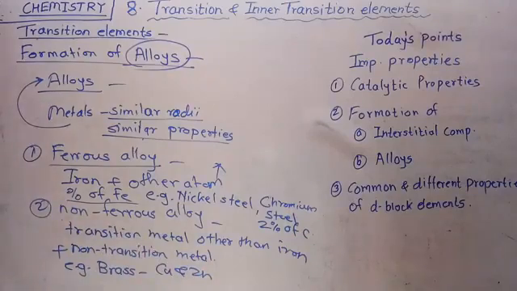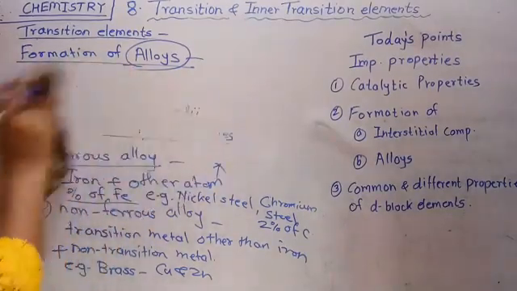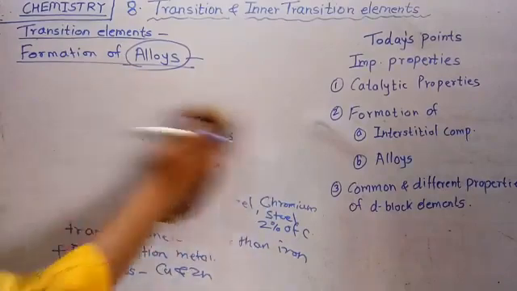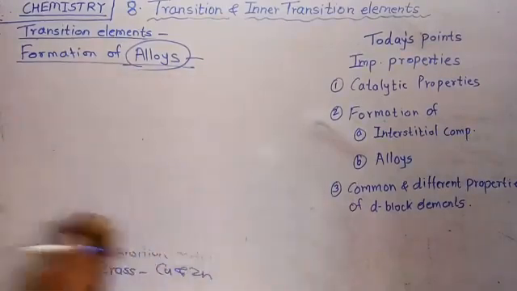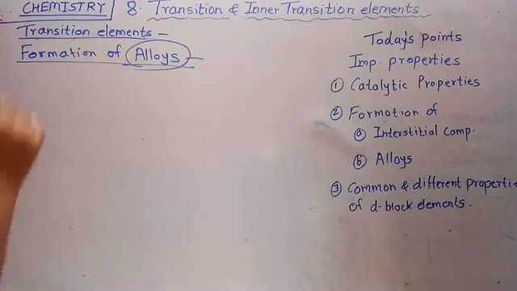Clear? The transition elements, most of them have a tendency to form the alloy. The atom of one element is distributed randomly in the atom of another element of metal to form the alloys. There are some uses of alloys given in textbook for the transition elements. See here, their uses.